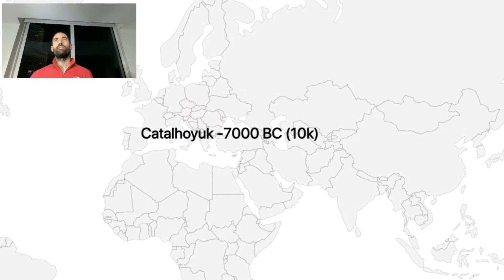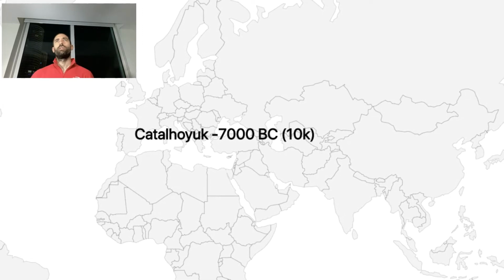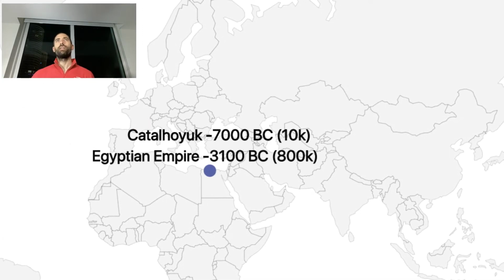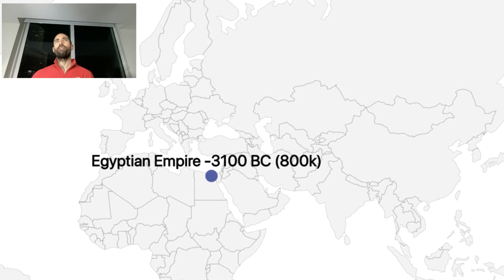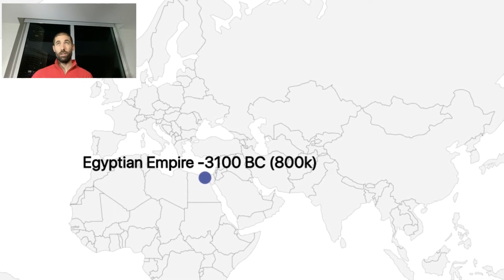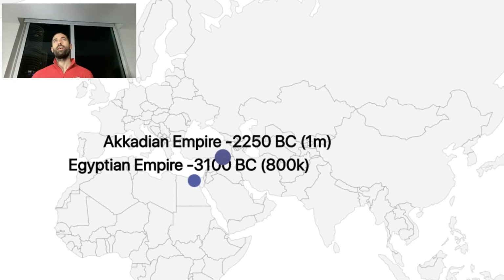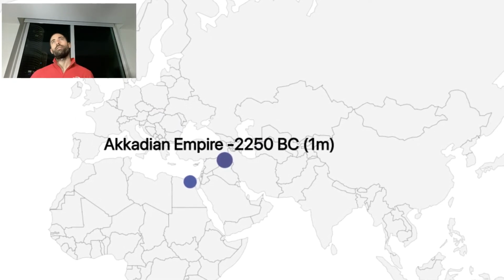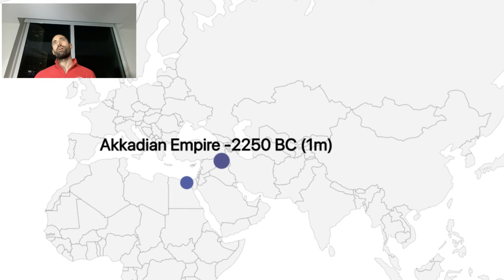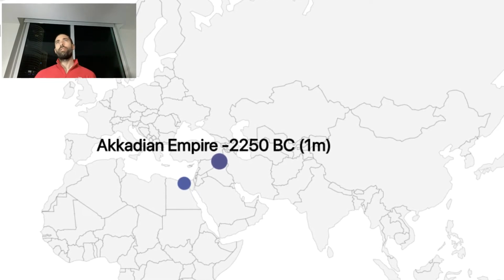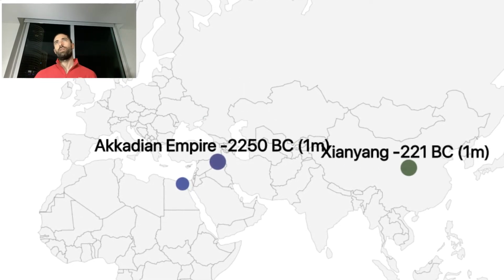That was a small town. About 10,000 people lived there. The entire Egyptian empire, about 5,000 years ago, housed just under 1 million people across the entire empire. The Akkadian Empire, about 4,000 years ago, had 1 million inhabitants across the entire empire.